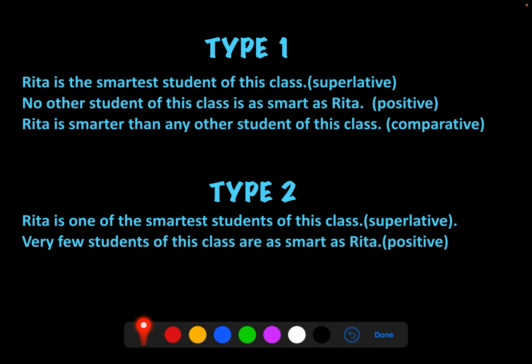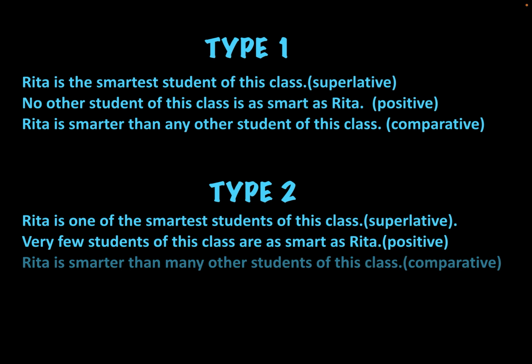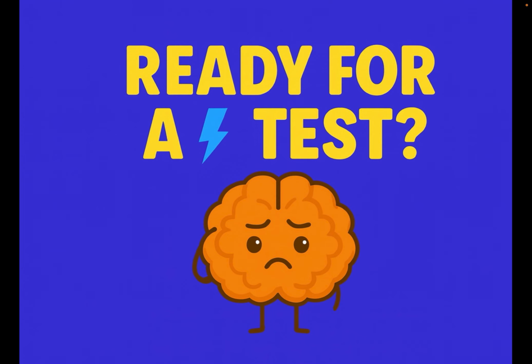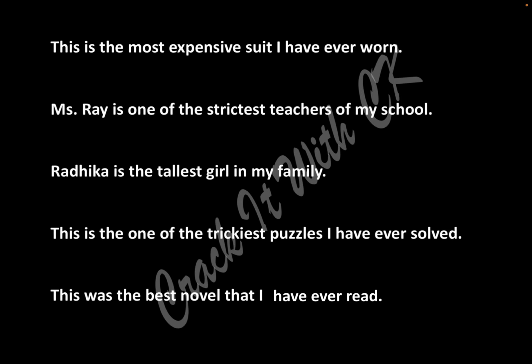And in type 2, what do we write? When Rita is one of the smartest, to make this comparative, we will say Rita is smarter than many other students of this class. So what is the only difference, guys? Just instead of any, we write many. That is it. Are you guys ready for a test? So I've just given you 5 sentences. You just have to do superlative to comparative. Come on, I have not given you everything together. So let us begin.